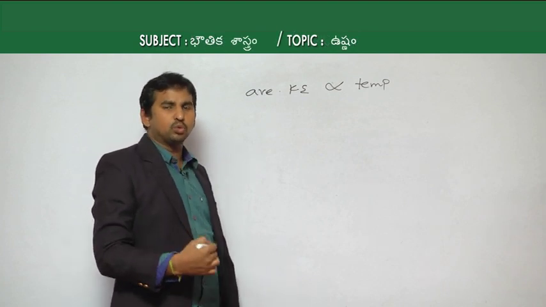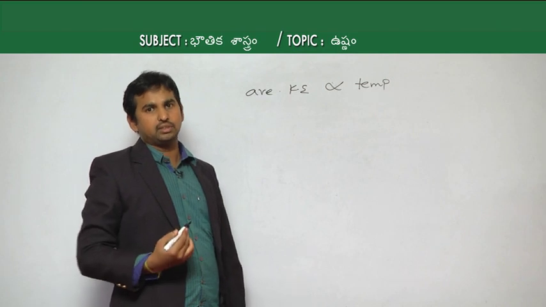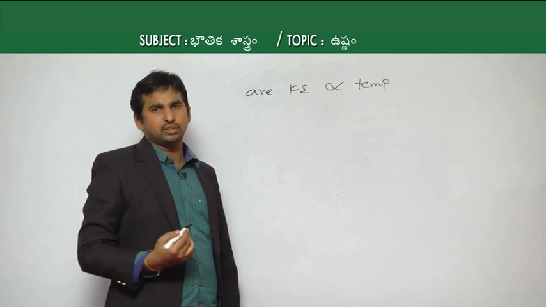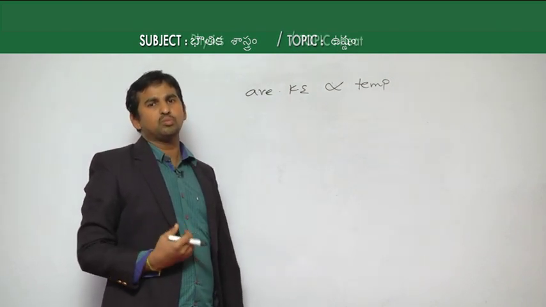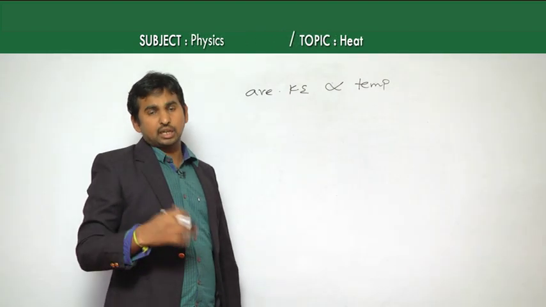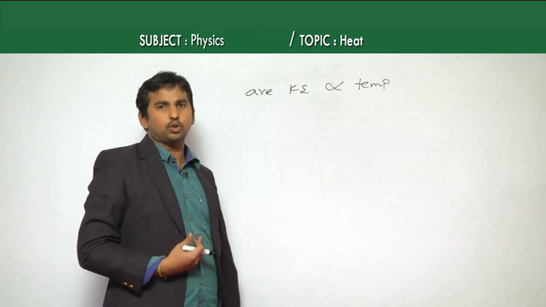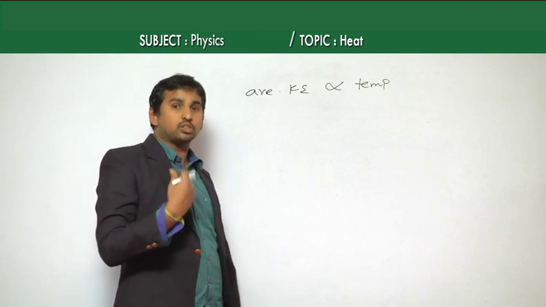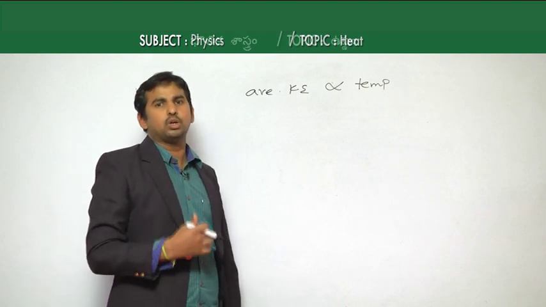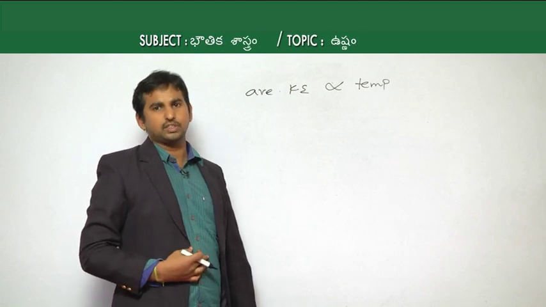If the kinetic energy keeps increasing, the molecules move with more velocity, so the number of collisions also gradually increases. As the number of collisions increases, there is a chance of more transfer of energy from one molecule to another molecule on the surface here.